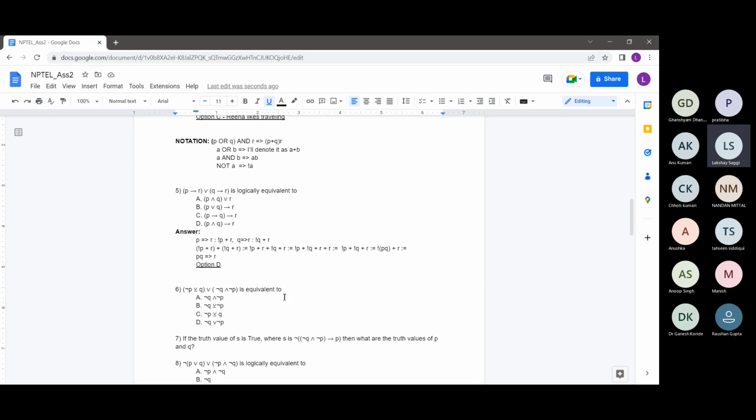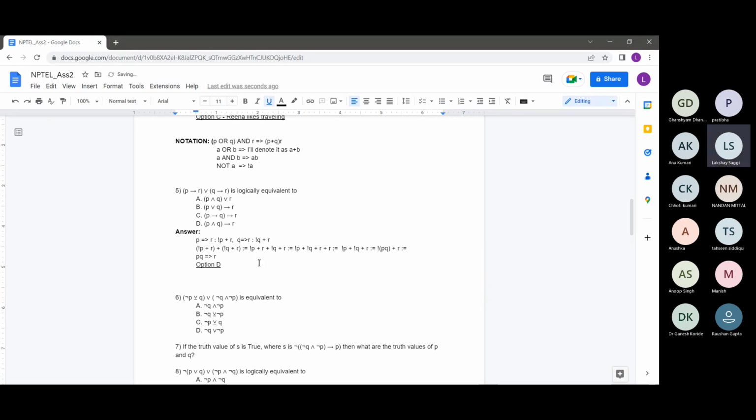What I did was just change the notation a little bit and then do basic Boolean operations only. Whatever I did was basic Boolean operations using their properties, and arrived at this PQ implies R statement, which is just P and Q implies R. So option D was correct. So in this way, we have resolved this statement to option D.